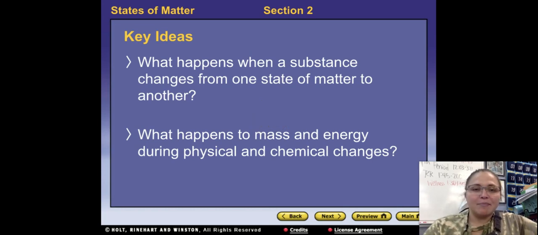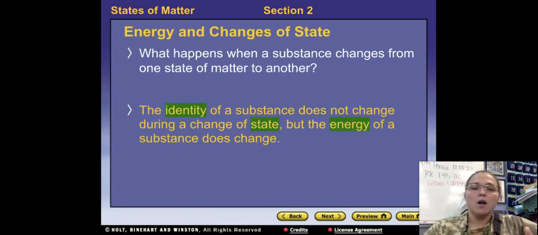3.2 States of Matter. Key ideas from this section: what happens when a substance changes from one state of matter to another, and what happens to mass and energy during physical and chemical changes. So, the identity of a substance doesn't change during a change of state, but the energy of a substance does.